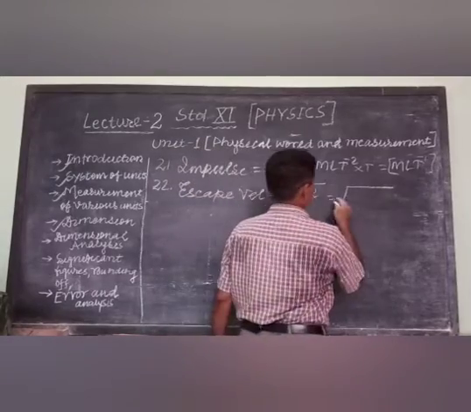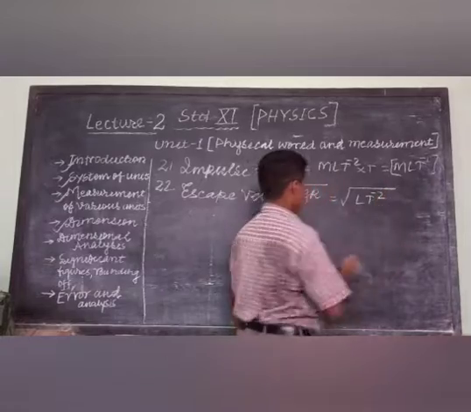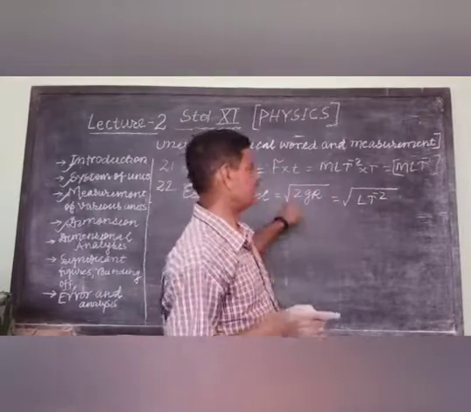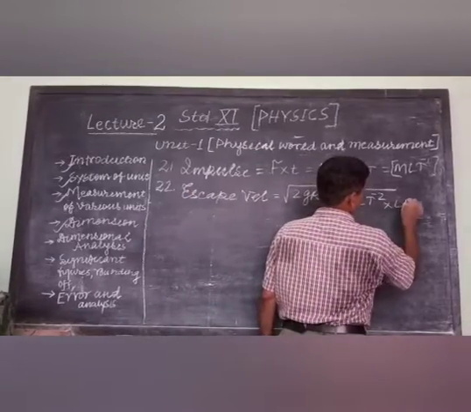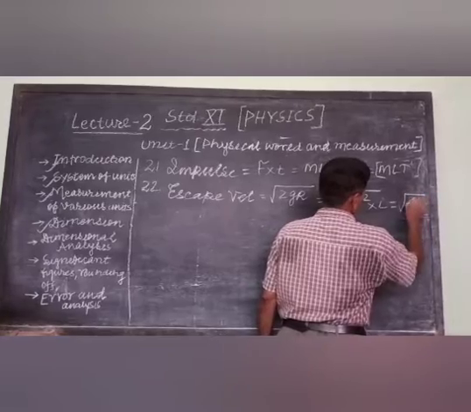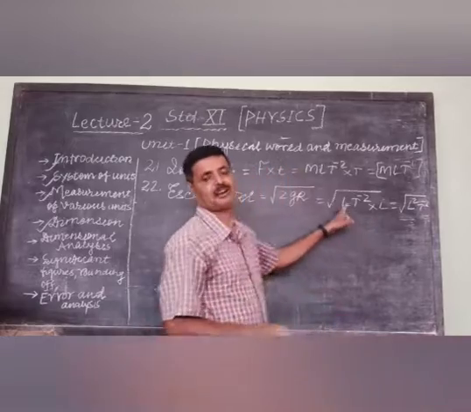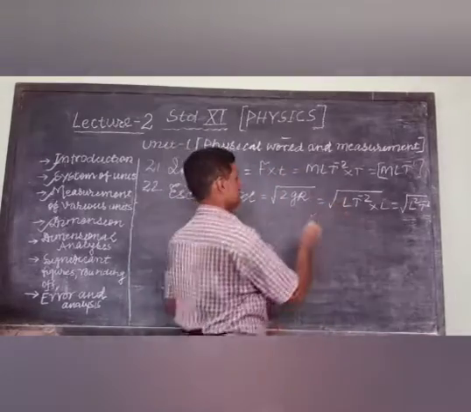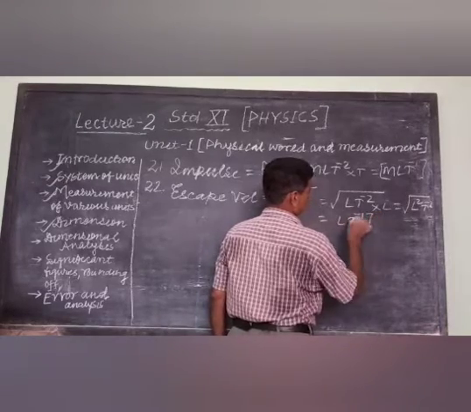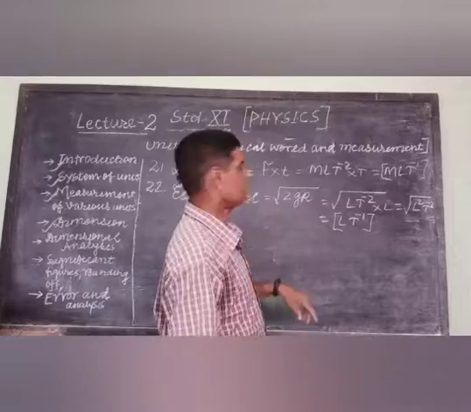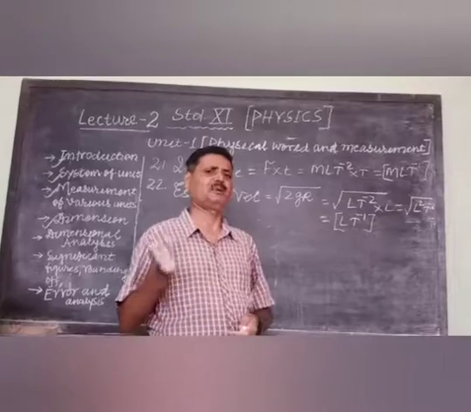So your term is g, acceleration due to gravity, LT to the power minus 2, and this will be multiplied by R. R can be written as L. So it will be L to the power 2 and T to the power minus 2, and finally, after taking the root, it will be LT minus 1. We will prove in detail the value of escape velocity, that is 11.2 km per second.